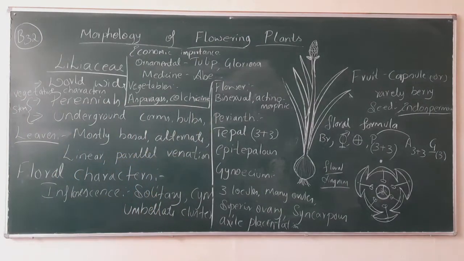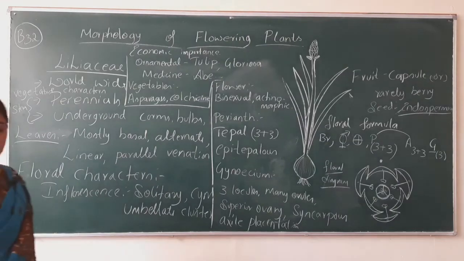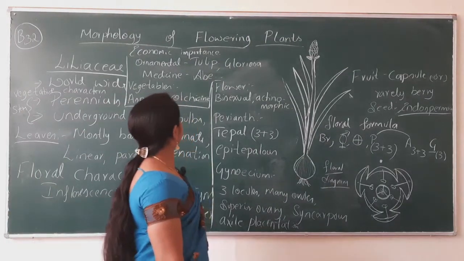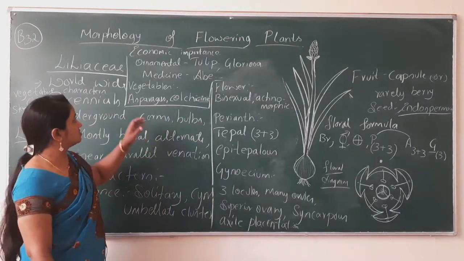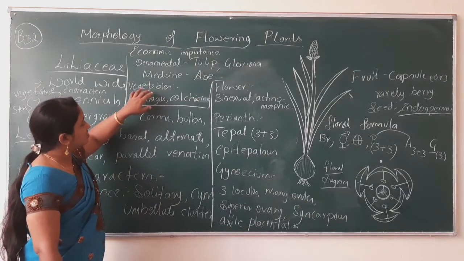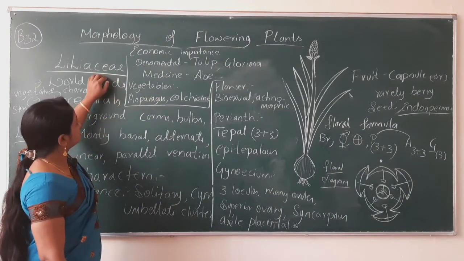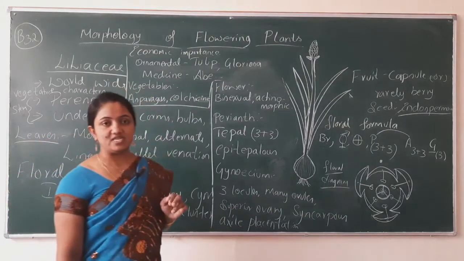Alright, asparagus and colchicine, these two are vegetables. Vegetable purpose plants come under family Liliaceae.